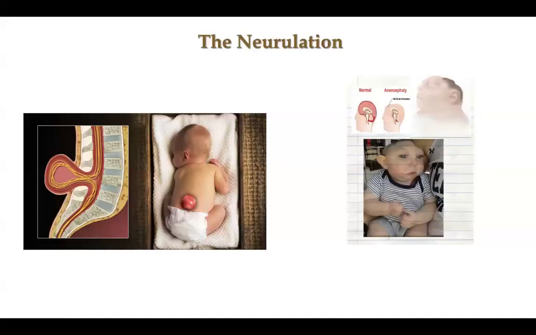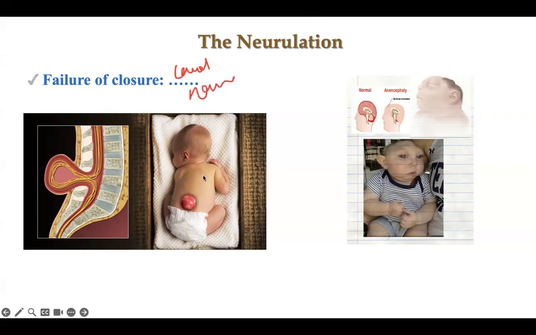We have here an abnormality, failure of closure of the caudal neuropore. This is the caudal neuropore. It will form in the baby's back a sac. This sac may contain nerve, spinal cord, or CSF. What is the name of this case? Spina bifida. Spina bifida means failure of closure of the caudal neuropore.